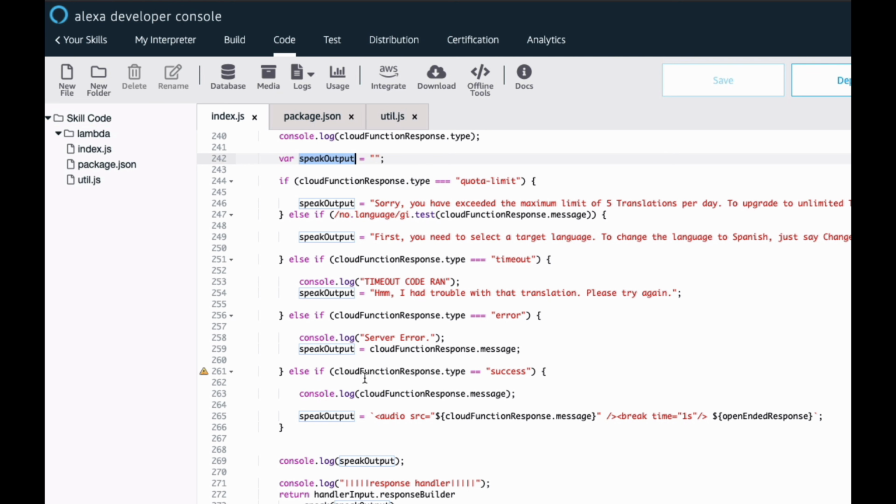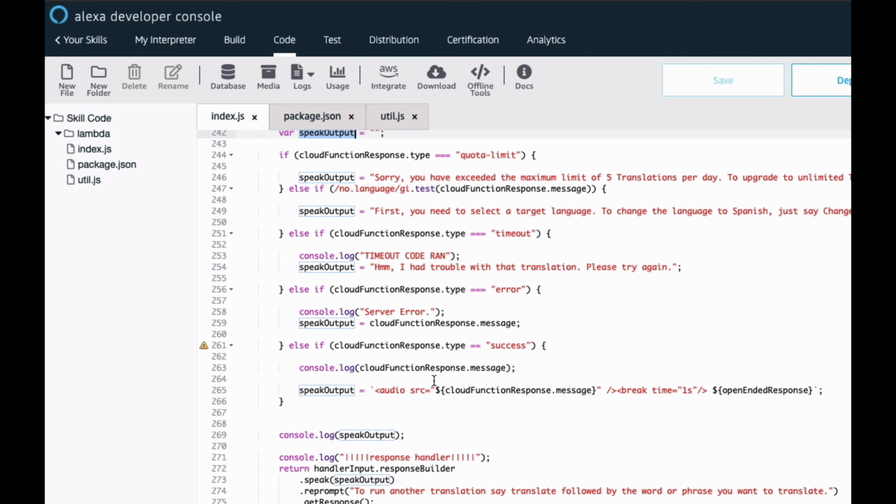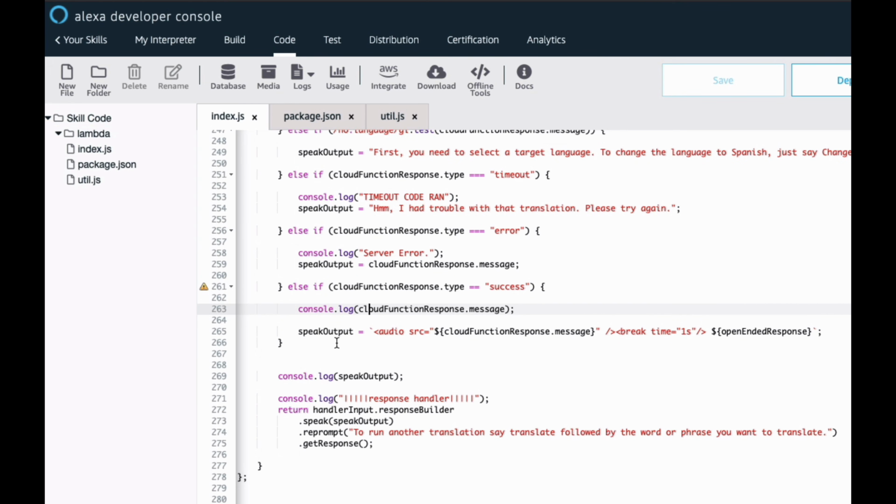But imagine the request resolved properly. So the cloud function did the translation, it generated a URL, and that URL should be the MP3 file for that dictation of that translation. Well, it passes it back to Alexa in this message property of the cloud response. And what we're doing is, how do we get Alexa to speak the MP3 file?